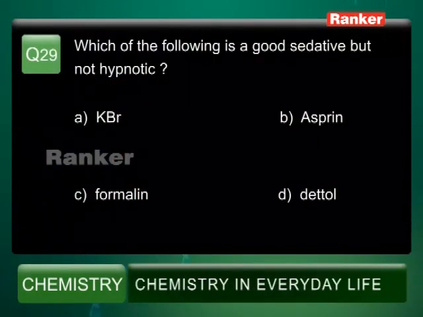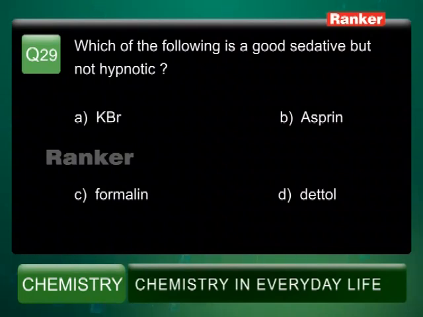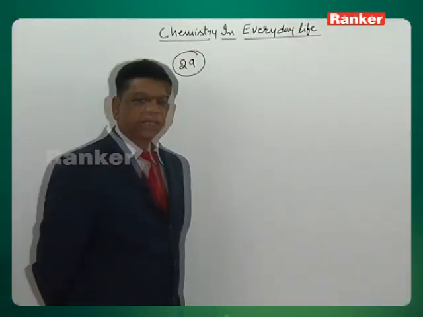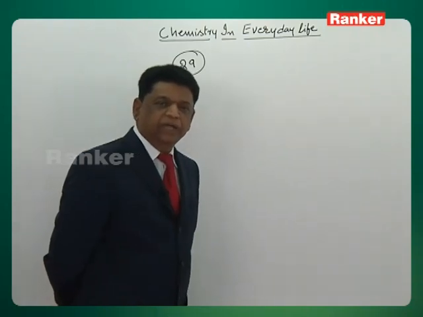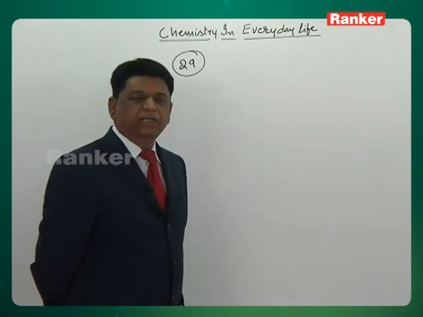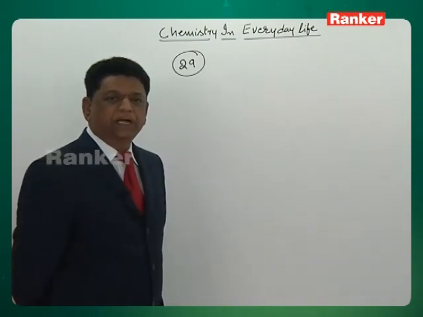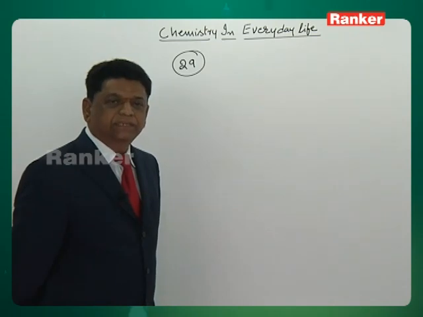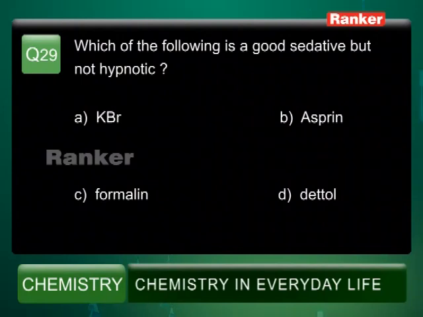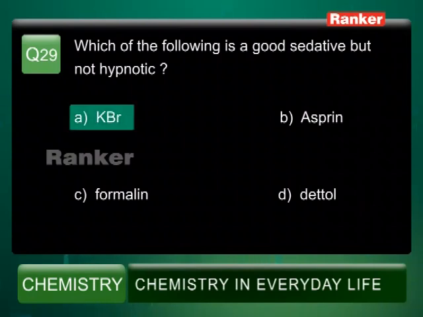The options given here: option A is potassium bromide, option B aspirin, option C formalin, option D Dettol. Dettol is an antiseptic, actually a disinfectant. Option B is aspirin, an analgesic. Formalin is also a disinfectant. Only potassium bromide is right. It is the one used as a good sedative and not hypnotic. Potassium bromide belongs to such a category. So option A will be the right answer.